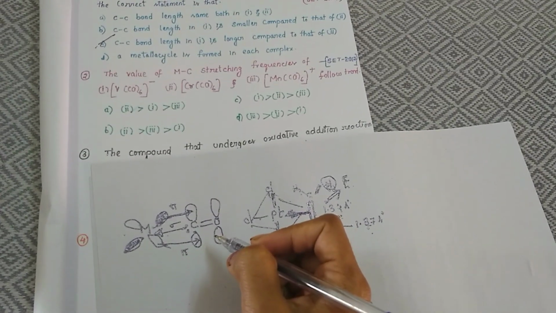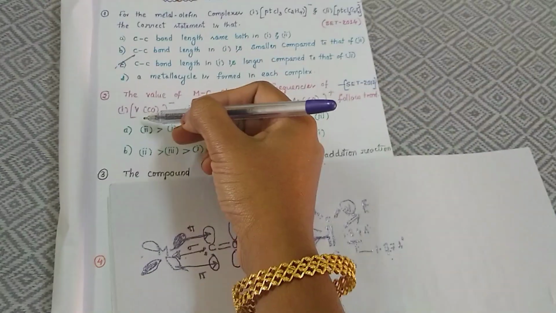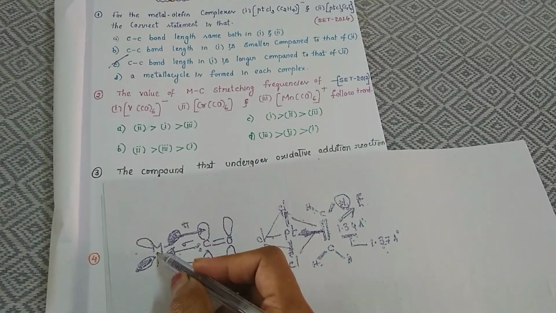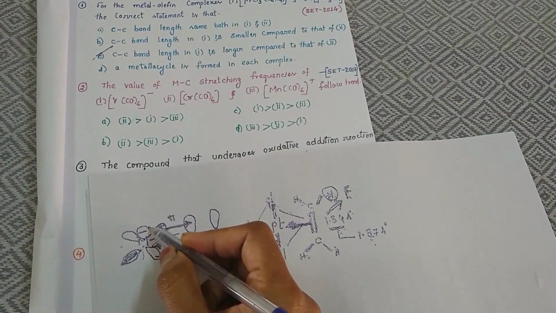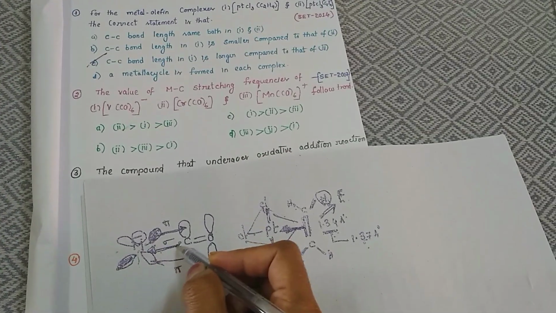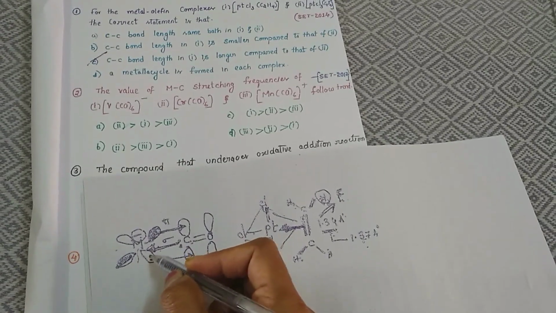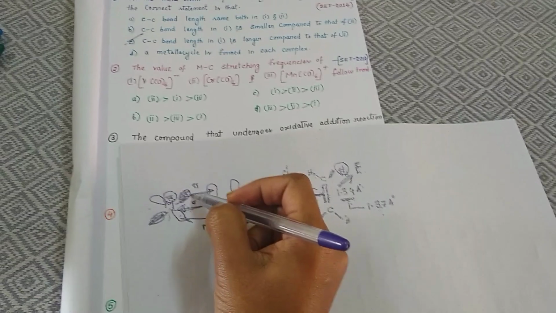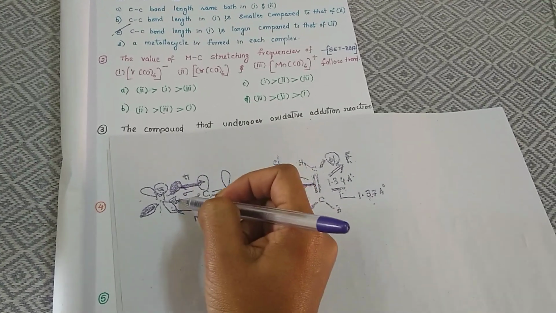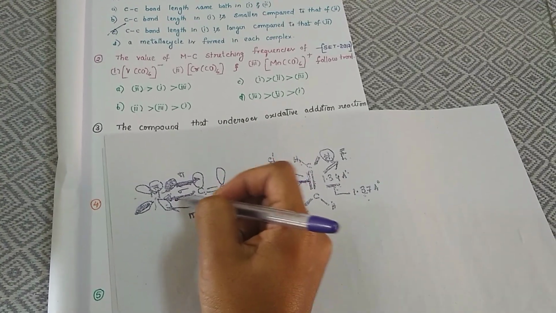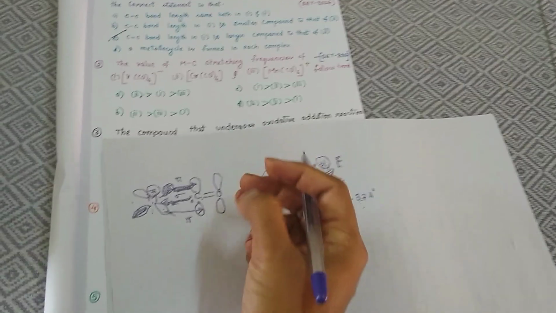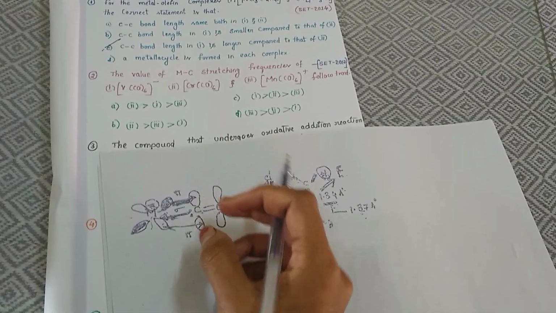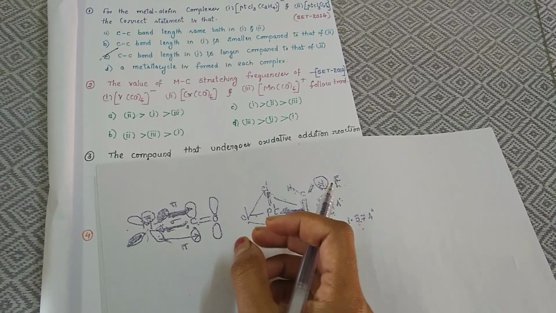So here what is going to happen? In the case of vanadium, vanadium is having a negative charge, that means the metal is having extra negative charge. So compared to the sigma bond, the ligand can donate, but at the same time as the metal is having a negative charge, the back bond is much stronger than the sigma bond. So automatically this bond strength will increase. As bond strength increases, the bond length is going to decrease.